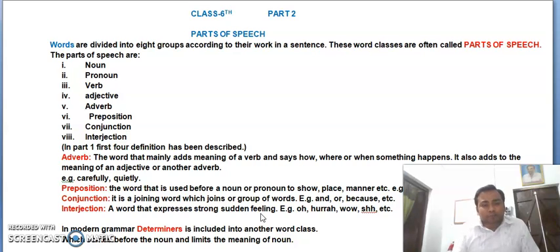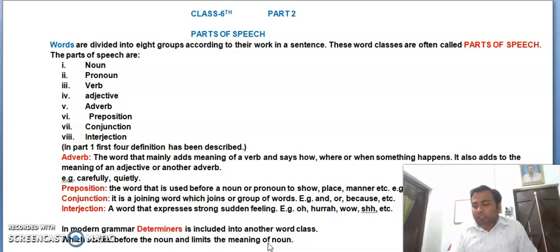These are the parts of speech, but as I told you before, in modern grammar, determiners are included into another word class. The determiner is a word that is used before a noun and limits the meaning of a noun.